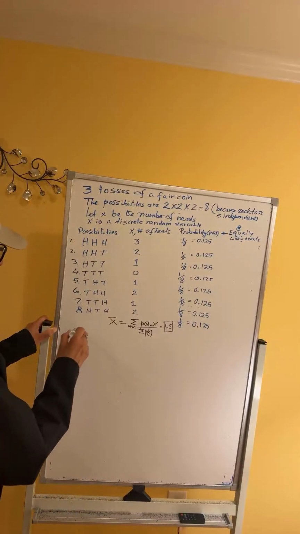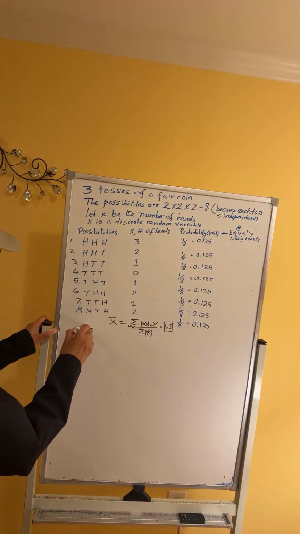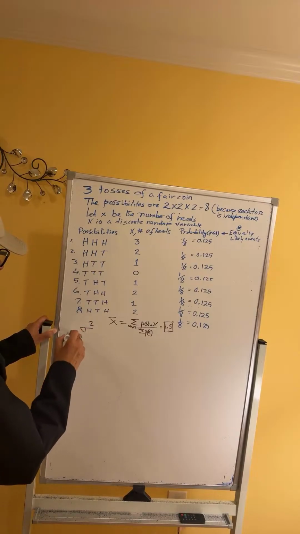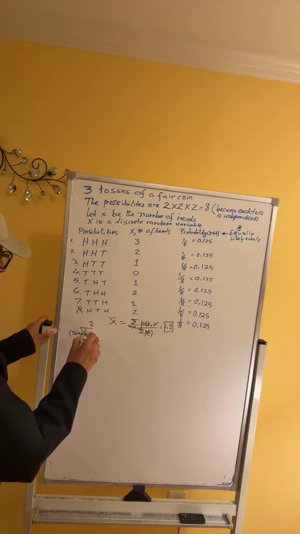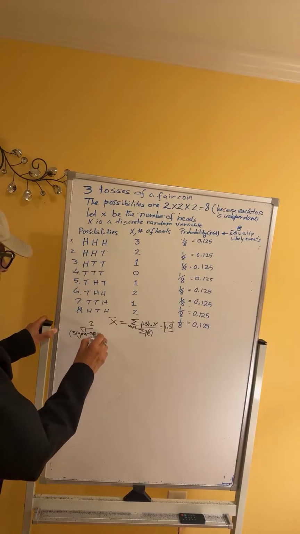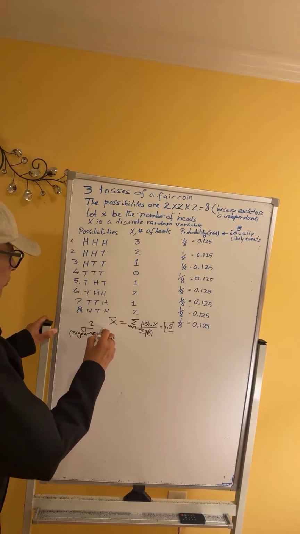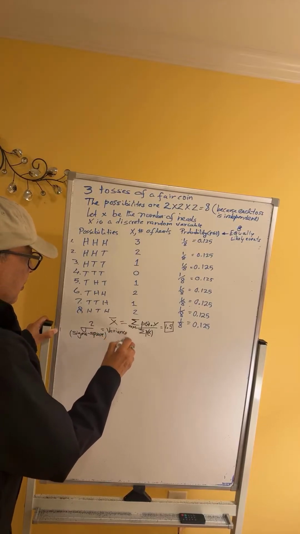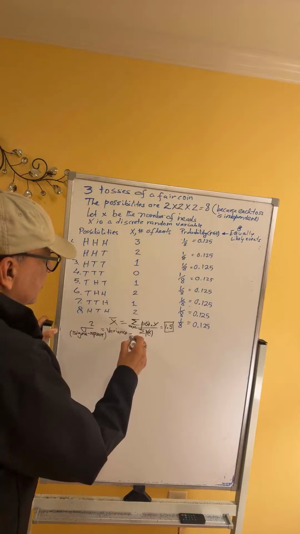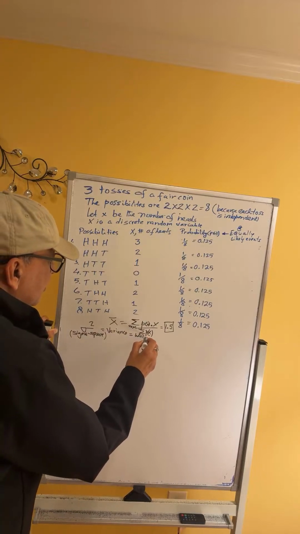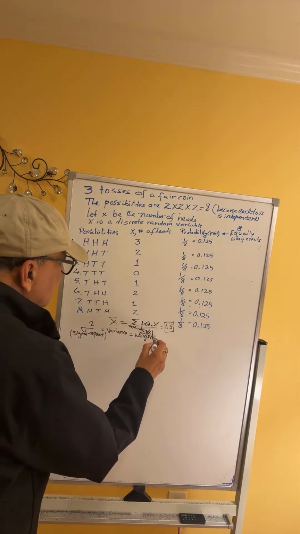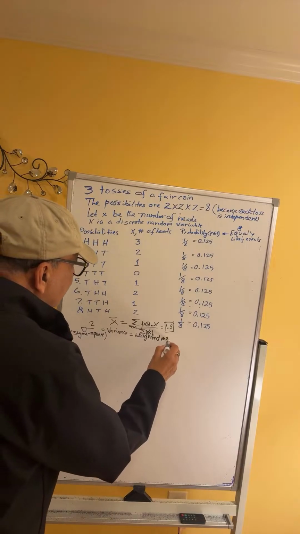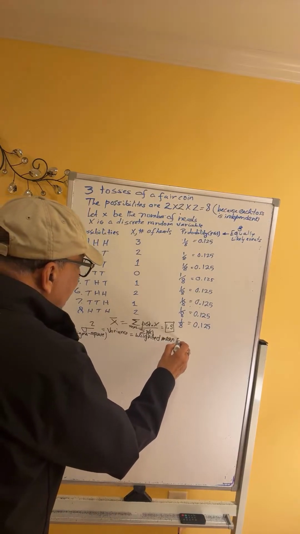Now if you remember variance, sigma square, this is to be read as sigma square, variance is the weighted mean of squares of deviation.